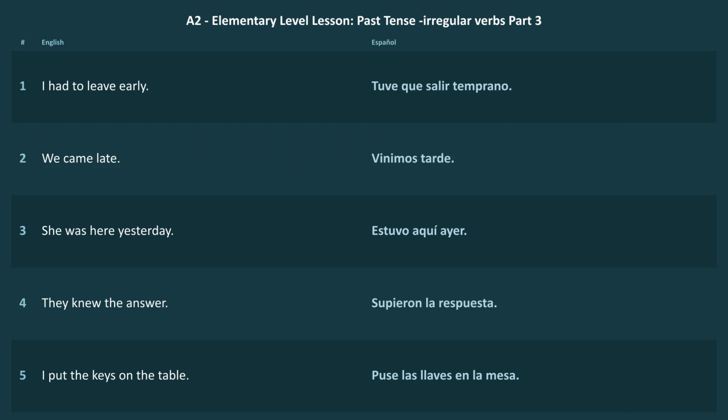No pude dormir. Great. Notice how natural that sounds. And dormir means to sleep. Super useful. Now, querer becomes quise.